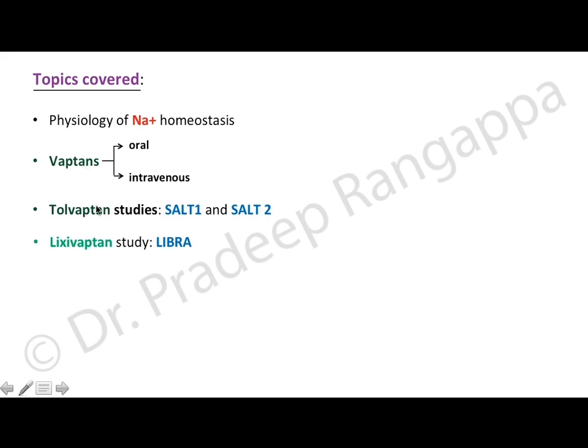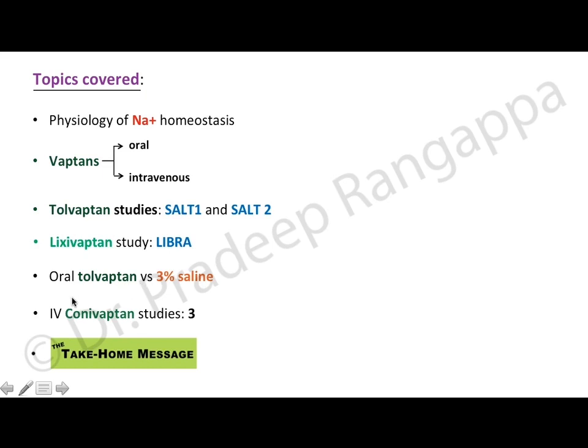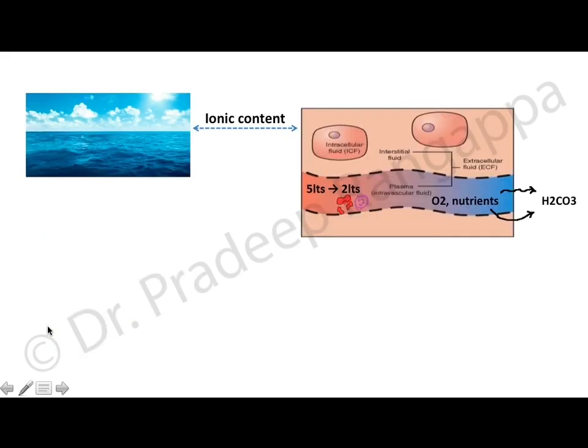There are two molecules that have been studied. For tolvaptan, there are two trials, the SALT 1 trial and the SALT 2 trial. And lixivaptan, which is not available in India, was studied in the LIBRA study. There are also studies comparing oral tolvaptan versus 3% saline. And with regards to IV conivaptan, which is no longer available in India, there are three studies, one of which was published from our center, followed by the take home message.